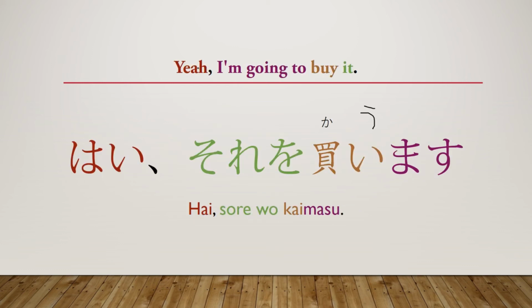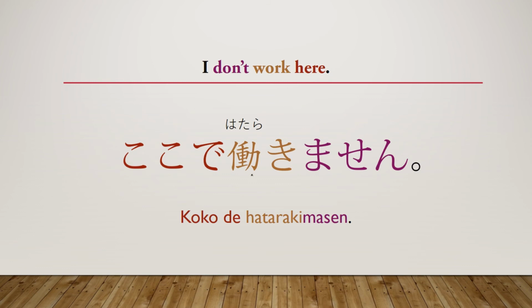Even though I used "I," the subject does not matter with conjugation in Japanese. This could be "you don't work here." It could be "we don't work here." It could be "they don't work here." It could be anything, and this will always be hatarakimasen.